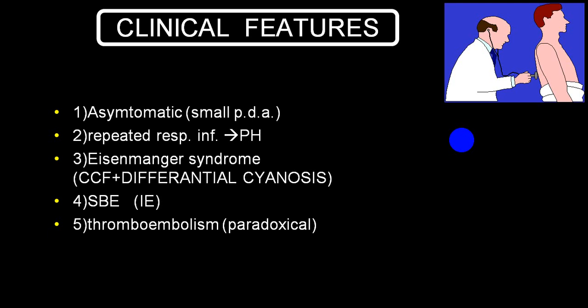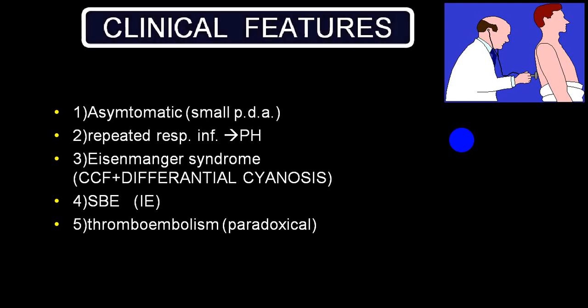That is, from the left side it will go into the right side, and during reversal of the shunt from the right side it can go into systemic thromboembolism.